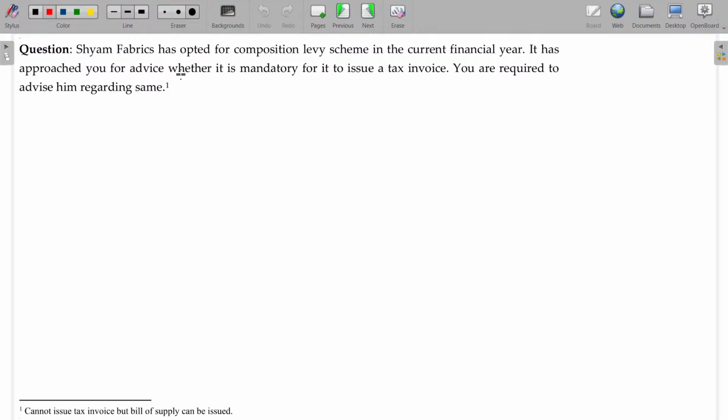Shyam Fabrics has opted for the composition levy scheme in the current financial year. It has approached you for advice whether it is mandatory to issue a tax invoice. You are required to advise him regarding the same. A tax invoice is not possible. A tax invoice can be issued only by whom? By the regular taxpayer. A composition taxpayer is not eligible to collect GST, and persons purchasing from him are also not eligible for ITC, so a tax invoice cannot be issued.